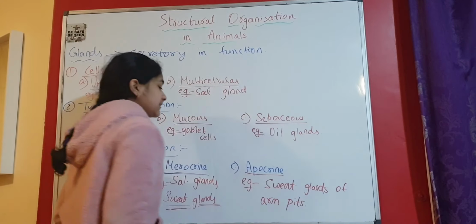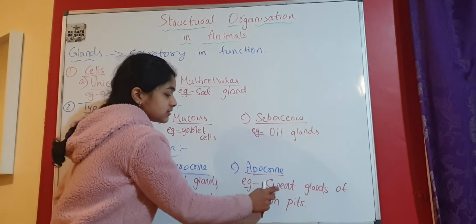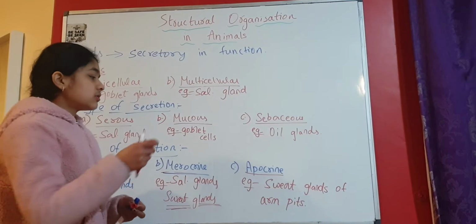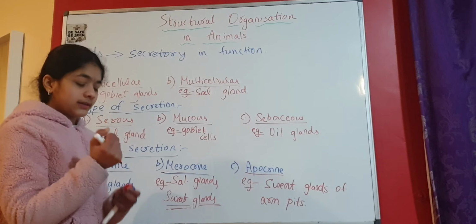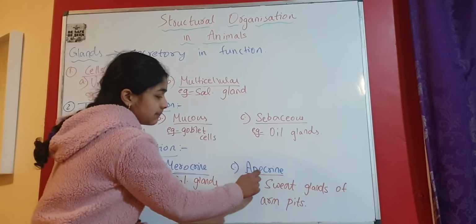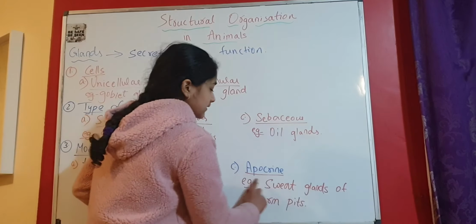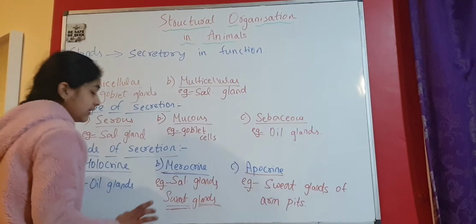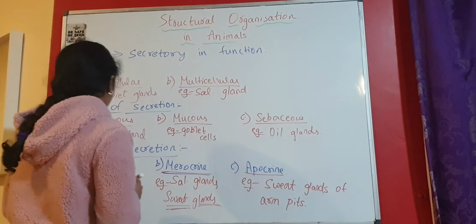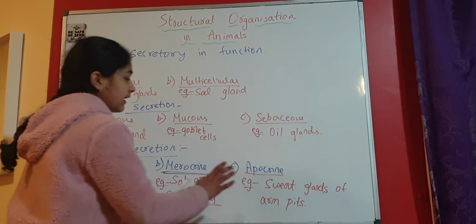So in armpits, in this case the sweat is released and the sweat is in yellow color. So some part of cytoplasmic content is released here because it's apocrine. Just the tip is rupturing and releasing its secretion. So in some parts of the sweat glands we find it as apocrine, and some parts we find it as merocrine type of secretion. So this is the mode of secretion: holocrine, merocrine and apocrine.